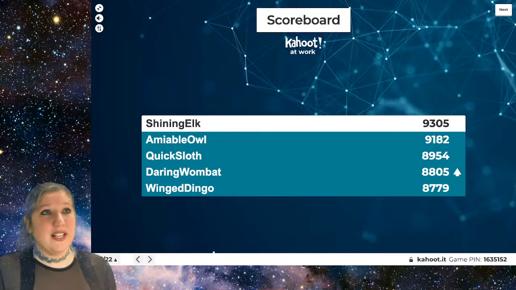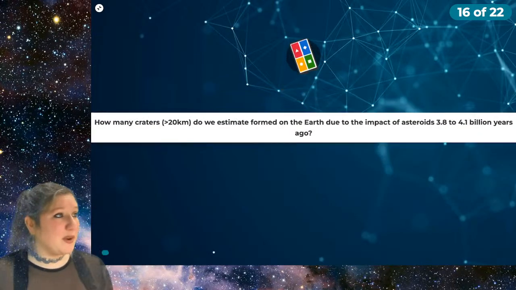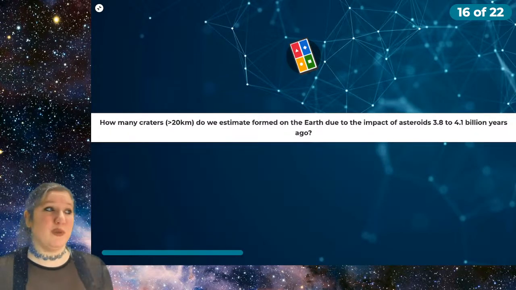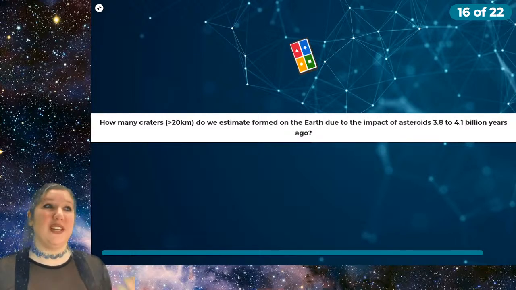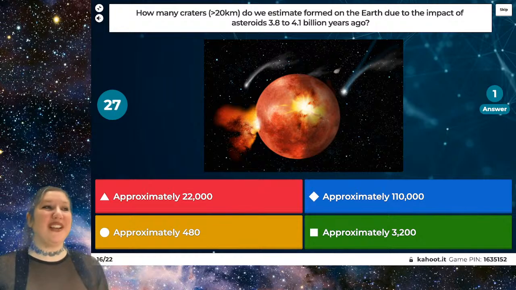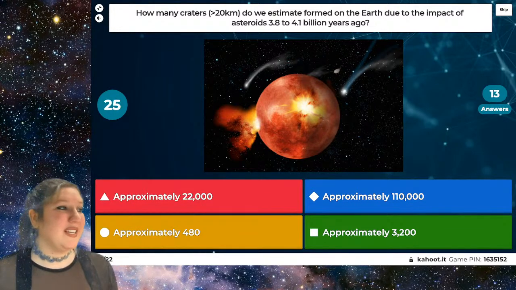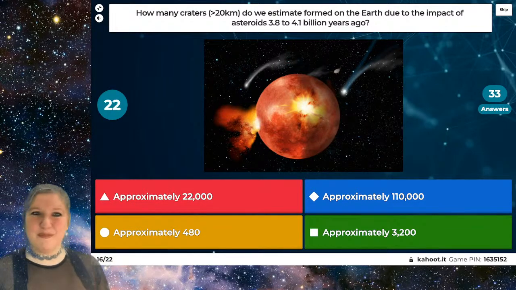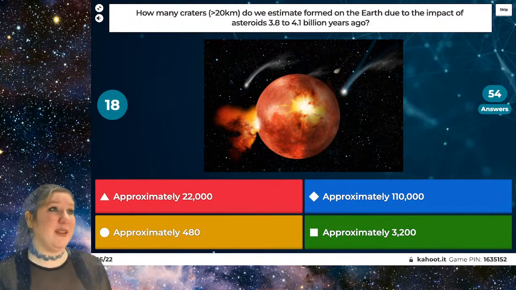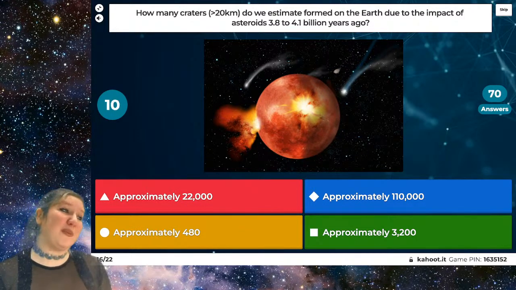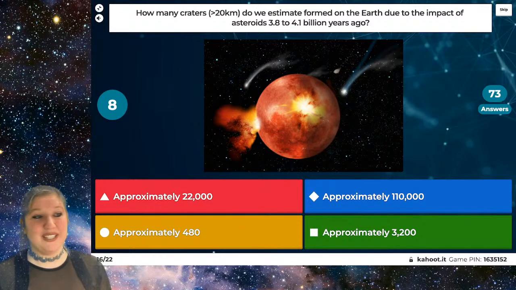All right, looking at our scoreboard once again, not much change except for that Daring Wombat has moved into 4th place. Let's see how it goes in this next question, which is, how many craters, which are bigger than 20 kilometers, do we estimate formed on the Earth due to the impact of asteroids 3.8 to 4.1 billion years ago? So how many, during that bombardment period, how many craters do we think formed because of the impact of these asteroids? So is it approximately 22,000, approximately 110,000, approximately 480, or approximately 3,200?